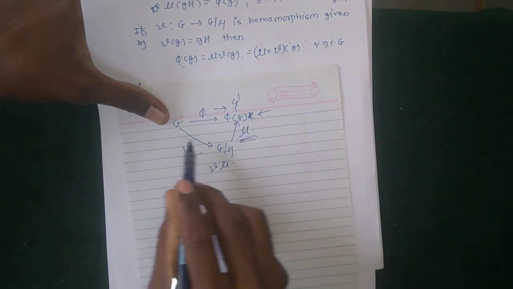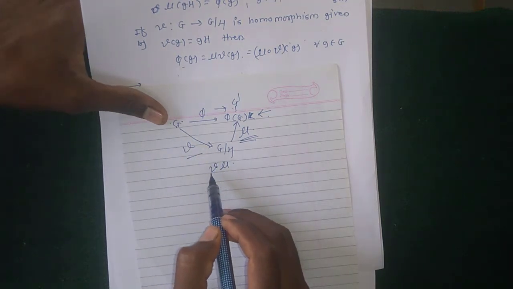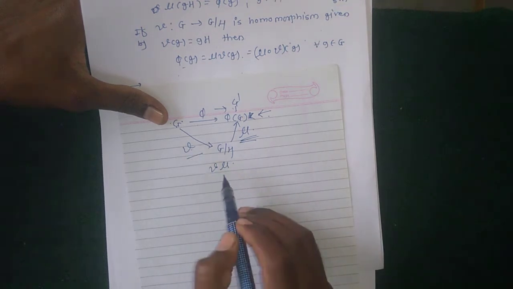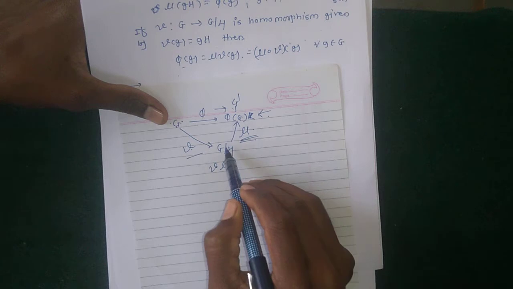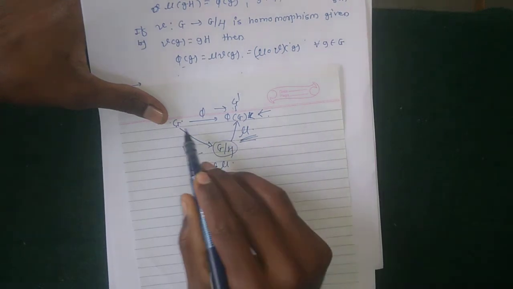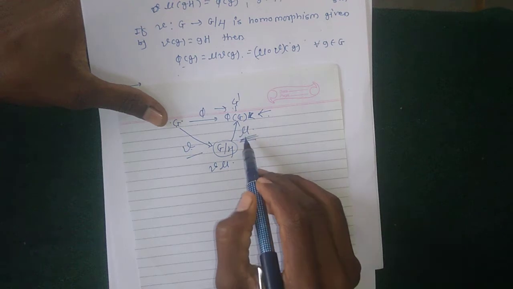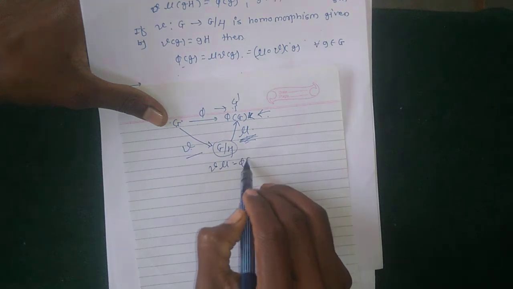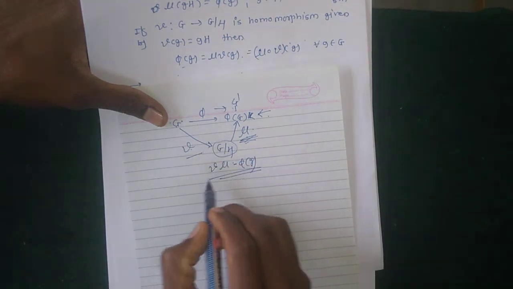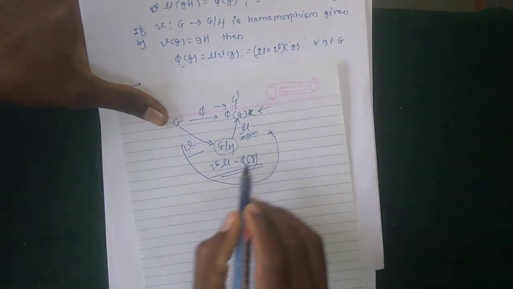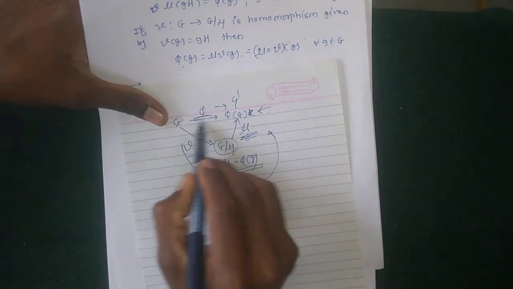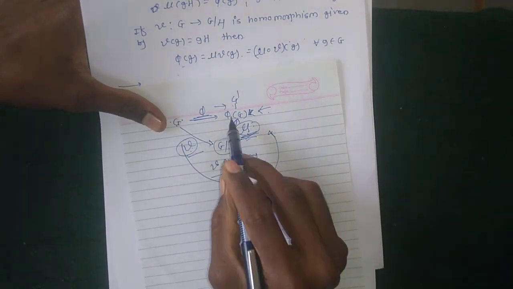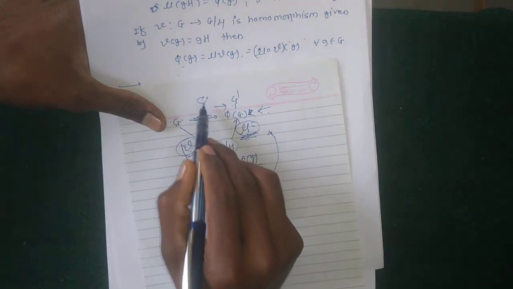So G to G over H is gamma, and gamma to their image, the image of nu, is phi of G. Again, when we apply nu on this element, its image is phi of G, which implies that this is a composition of these two maps. The composition of gamma and nu is equal to phi, which is what we have to show.